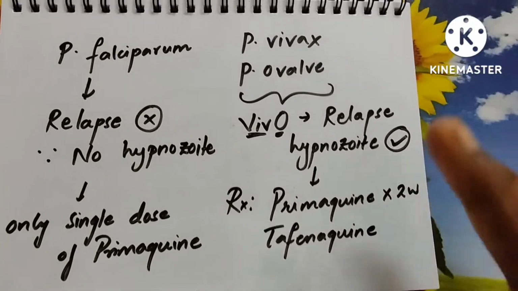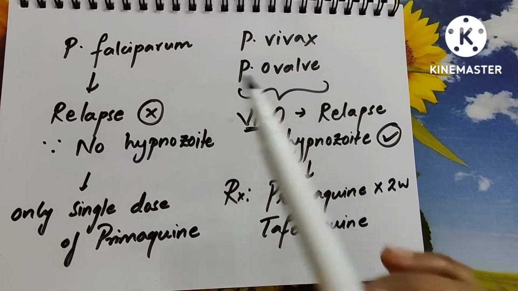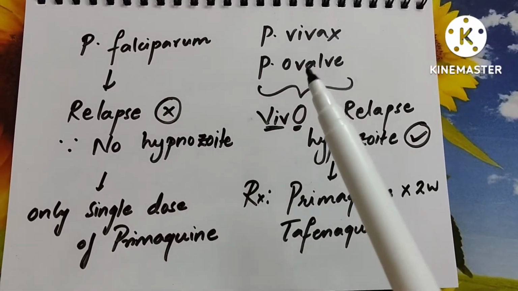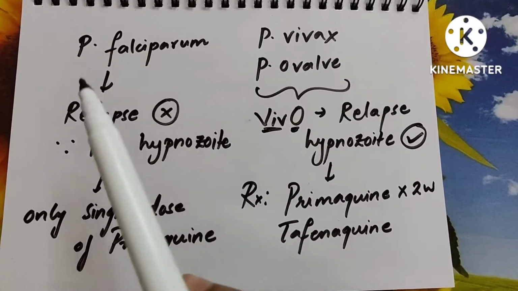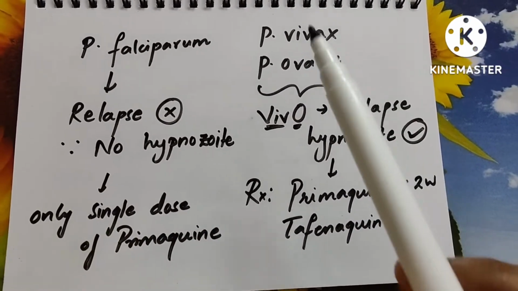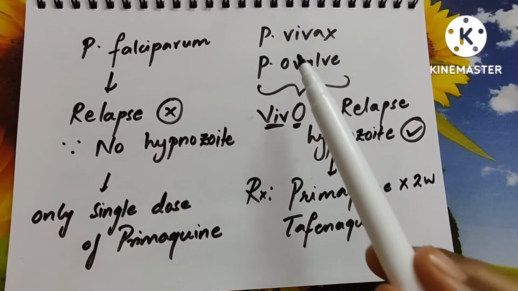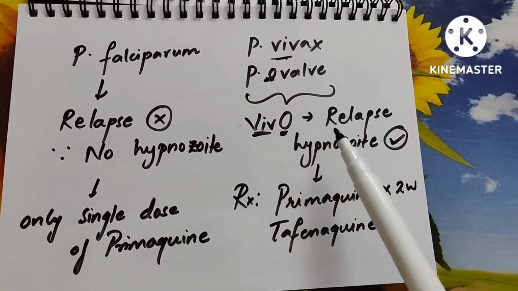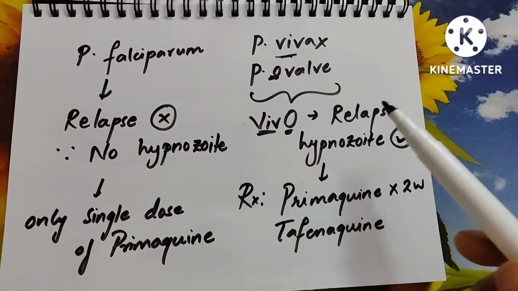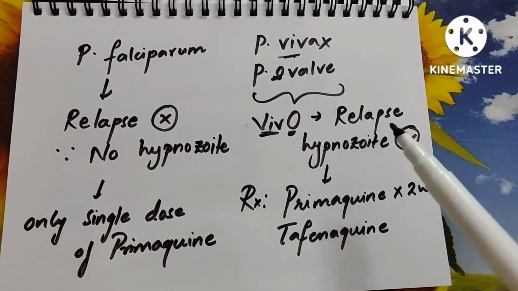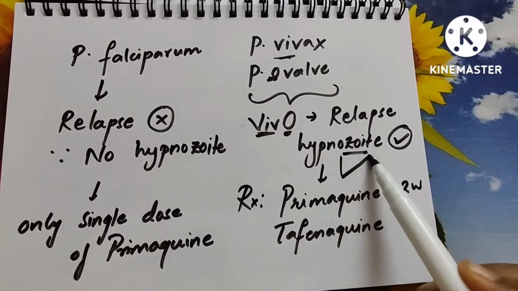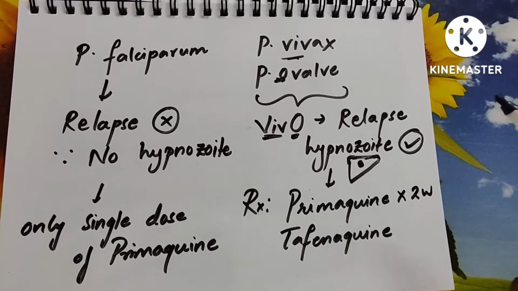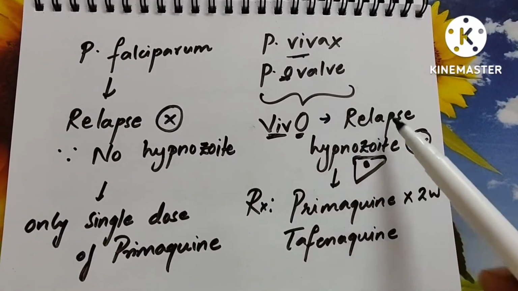First one is about Plasmodium falciparum, vivax and ovale. There are different types of malaria parasites like Plasmodium falciparum, vivax, ovale, malariae and all. You need to remember falciparum one side, and vivax and ovale together. Vivax and ovale together constitute vivo. Vivax and ovale have a relapse stage, that is a hypnozoite stage, which stays dormant in the liver and might cause relapses. So vivax and ovale are involved in the relapse stage.